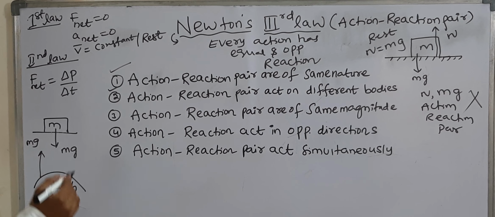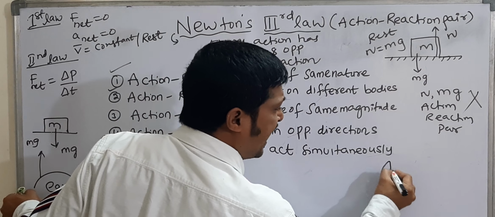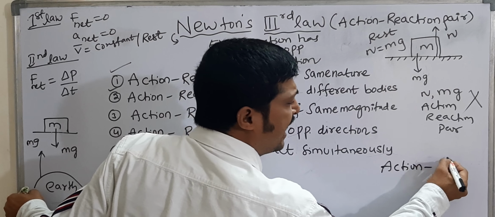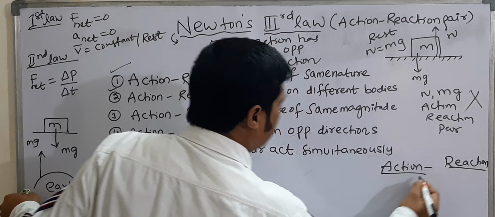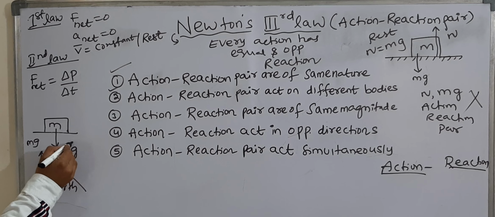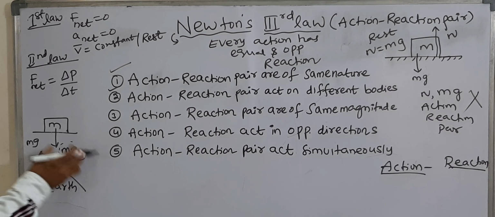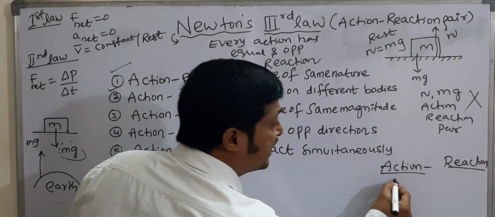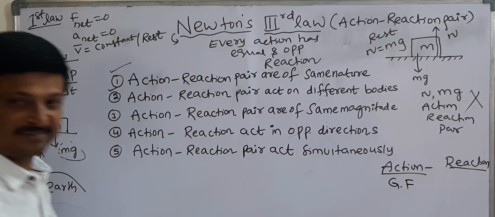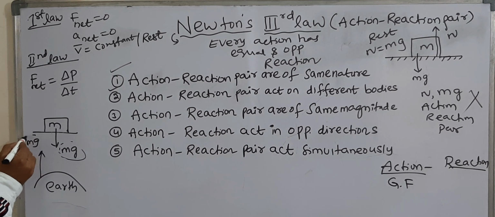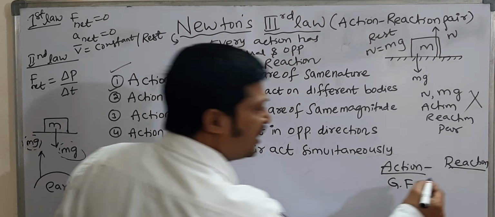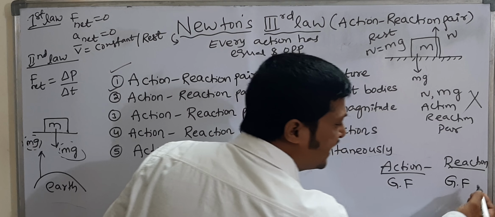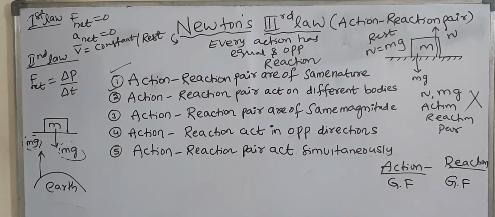See here, I am writing action and reaction. Suppose this force is action. Here the action force is nothing but a gravitational force. Suppose this is the reaction force. This reaction force, if you observe, is also a gravitational force.